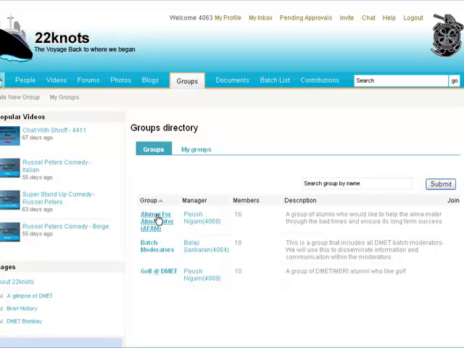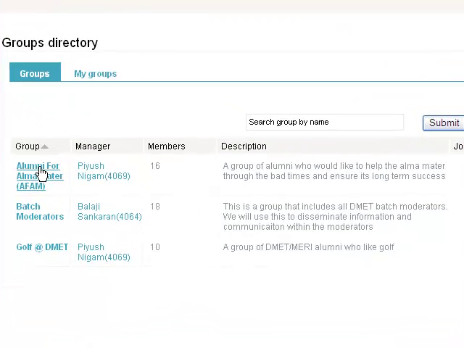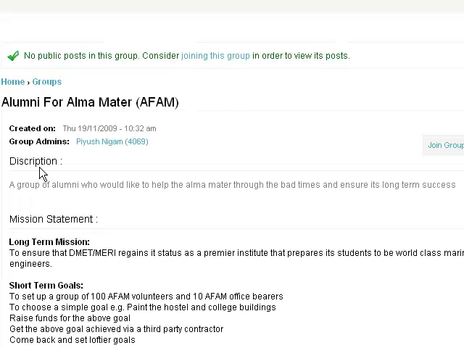And here I see the description says a group of alumni who would like to help the alma mater through the bad times and ensure its long-term success. I see that it has 16 members and it has a manager, Piyush Nigam, which by the way is me. But right now I'm logged in as another user who's not really a member here. So when I click on alumni for alma mater, that link, I actually see some more information about it.